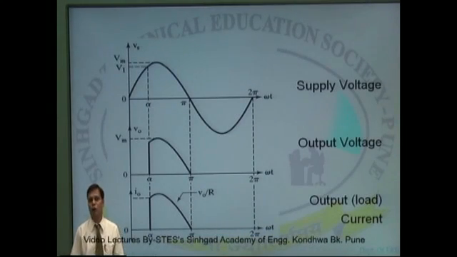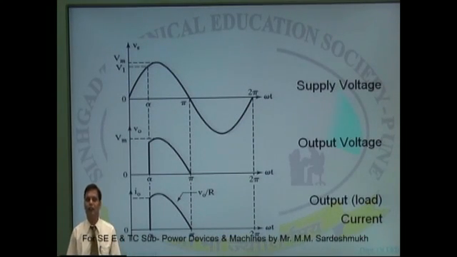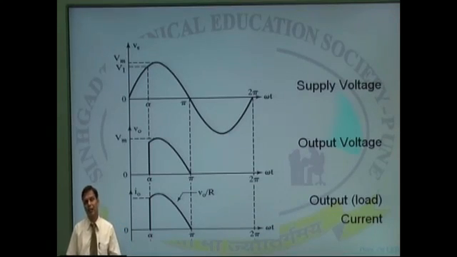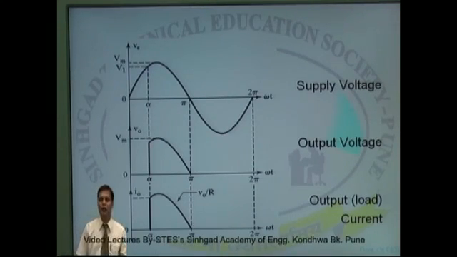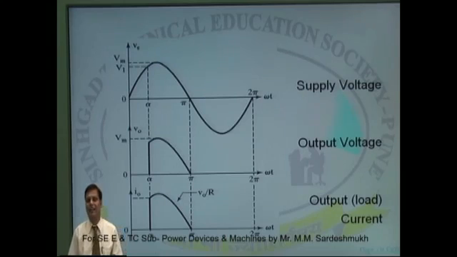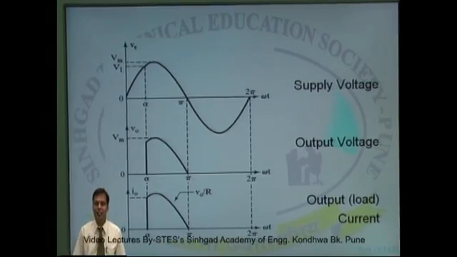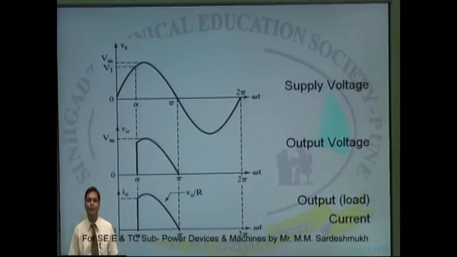Observing the output waveforms of the single phase half wave controlled converter, you can see that we can control the firing angle alpha, and thereby control the output voltage V0 and output current I0. Now let us try to verify it mathematically.